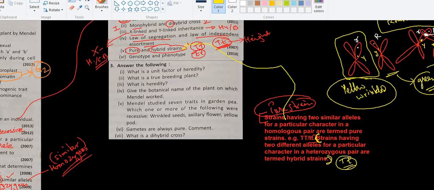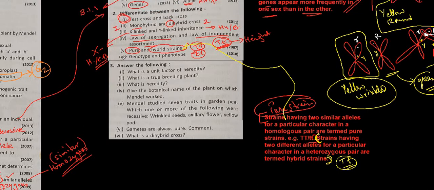Now genotype and phenotype. You know about genotype. Genetic makeup of an individual. And the physical expressible character or physical expression of an individual due to genes is known as phenotype. So I hope you understood. That's one, genotype and phenotype. It is there in the textbook. It is there in the previous episodes also.